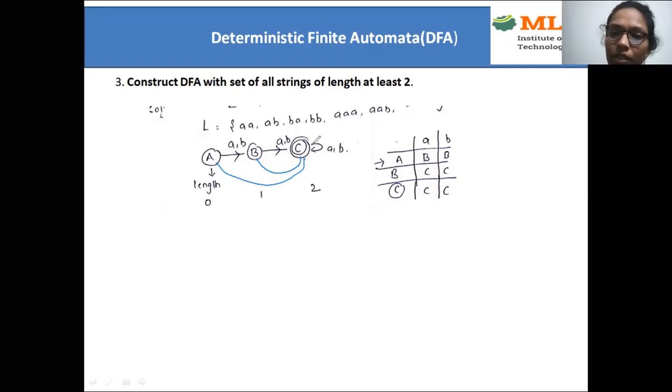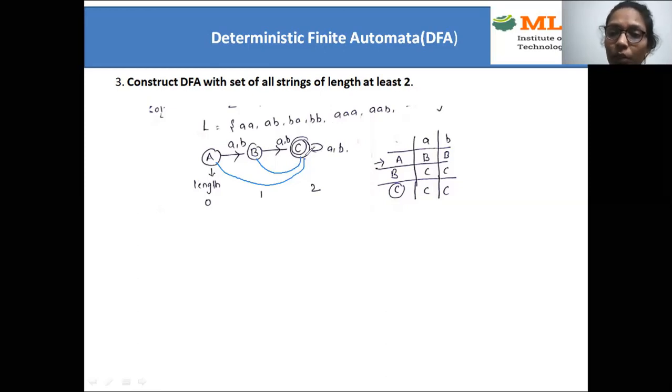That's why I'm just taking a loop here. Instead of that, you can take it here also, but you need to check how many times I can repeat that. So 3 A's, 4 A's, that is your wish. As I already told you, for a single question, we may have multiple solutions also. So this is my perception. After 2 A's or 2 B's or a 2 length string, I can repeat any number of A's and B's. That's why I'm just keeping a loop here.